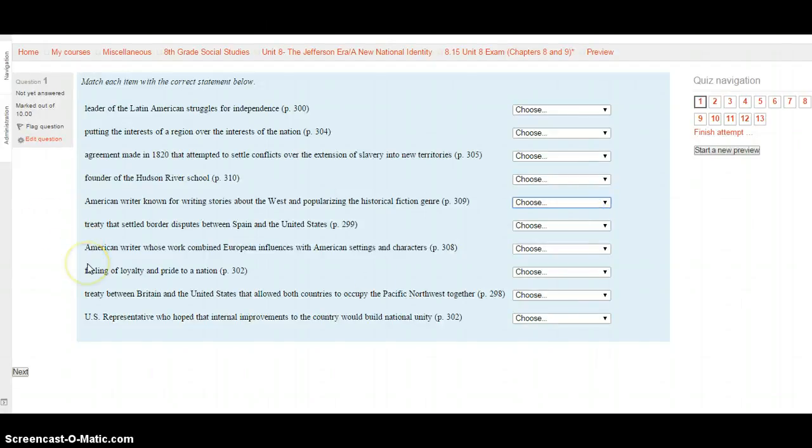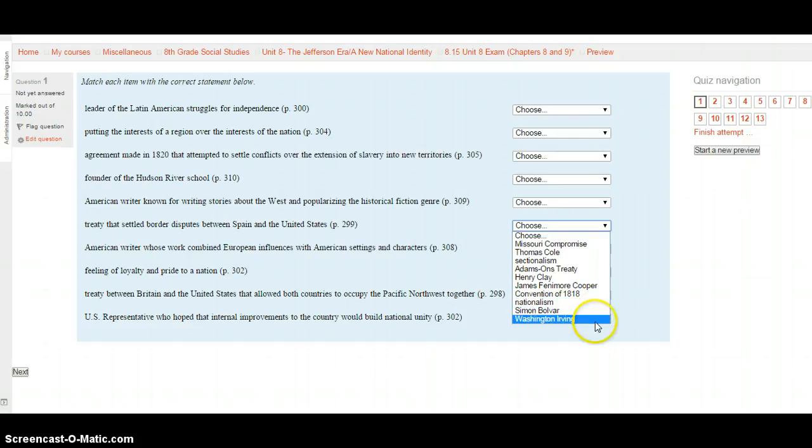Next, you are looking for the treaty that settled border disputes between Spain and the United States, page 299 for this one. The Missouri Compromise, Thomas Cole, sectionalism, the Adams-Onis Treaty, Henry Clay, James Fenimore Cooper, Convention of 1818, nationalism, Simón Bolívar, and Washington Irving.